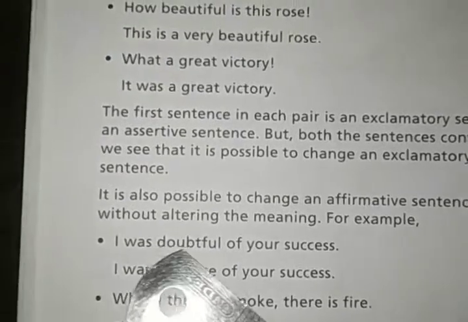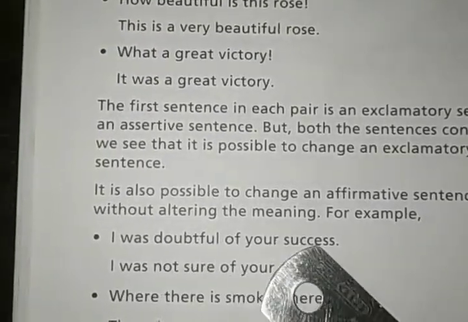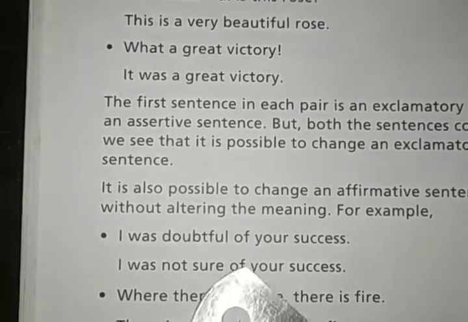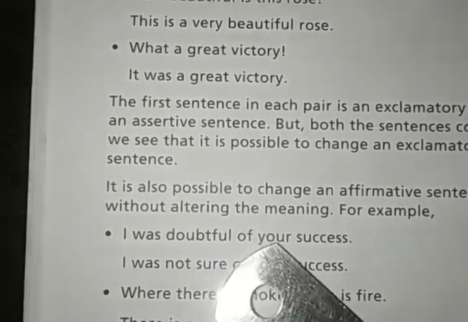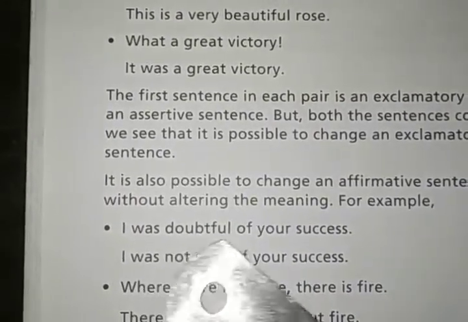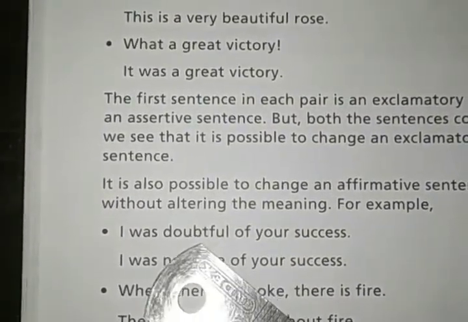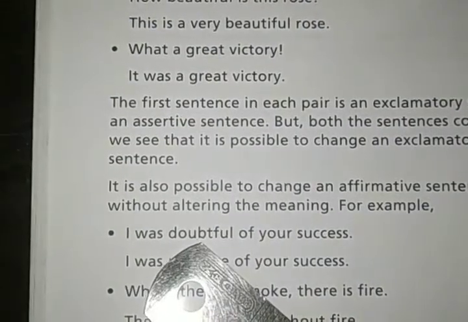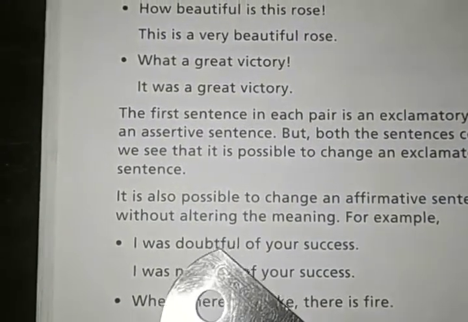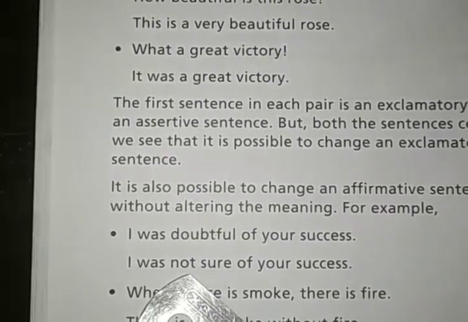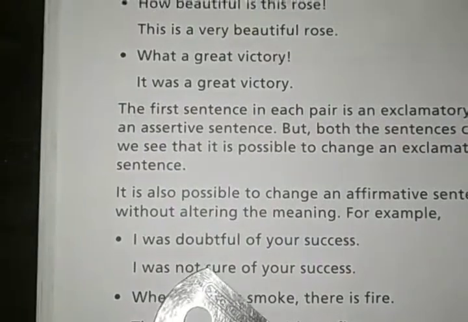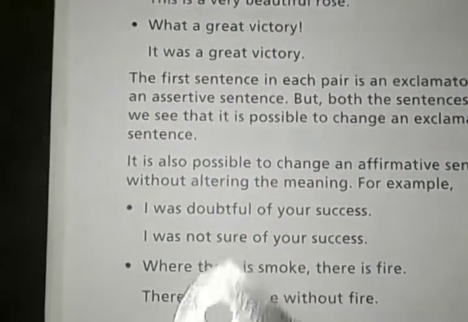Look at that. The first sentence, I was doubtful of your success, and the second sentence, I was not sure of your success. Both the meanings are same, right? The meaning is same, but the way of telling, the form of the sentence, is different. In the first sentence, we don't use any no, not, never. We don't write any negative form. And in the second sentence, we have written it in the negative form, just to change the form and not to change the meaning, right?